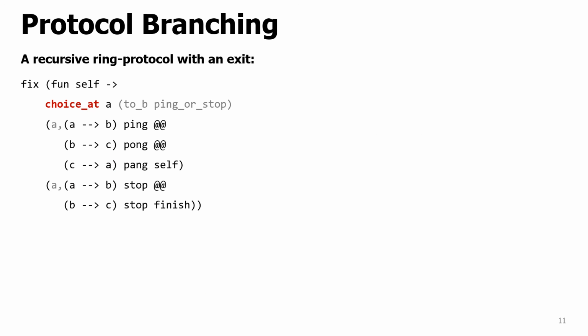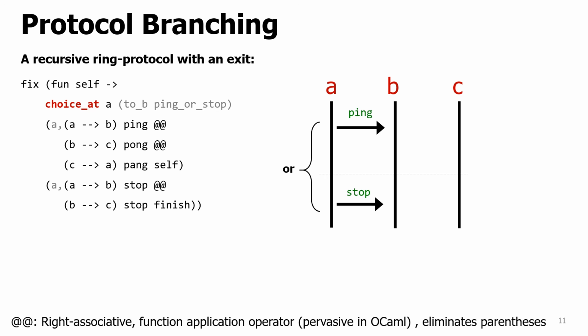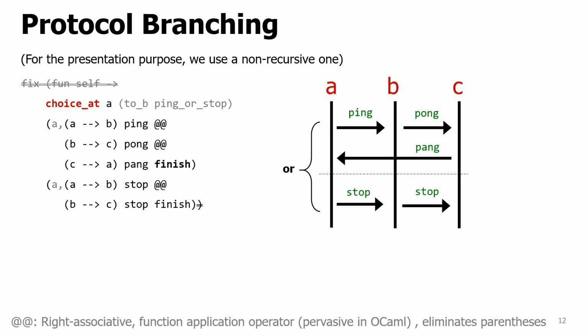This is a recursive protocol with an additional stop branch. The @@ operator is a function application which is right associative, just eliminates several parentheses. I use message sequence charts such as on the right. Here, the first branch is the usual ring protocol, and the other branch stops the ring. And we remove recursion for presentation purposes.